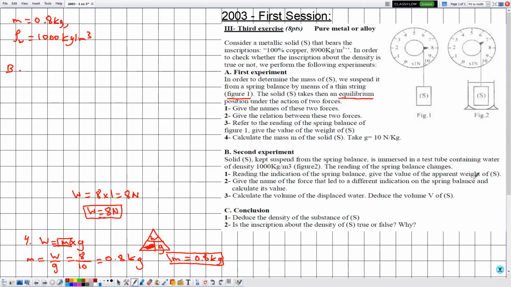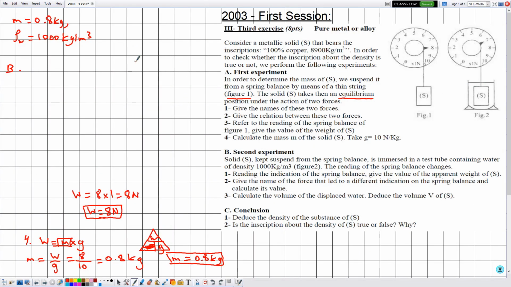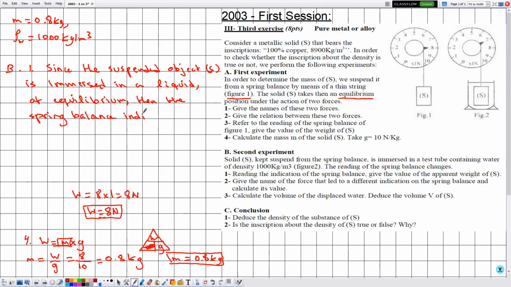Okay, number 1: reading the indication of the spring balance, give the value of the apparent weight of S. So here, let's first justify: since the suspended object is immersed in a liquid, for sure it is at equilibrium, then the spring balance indicates its apparent weight.